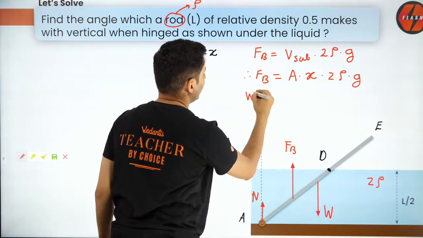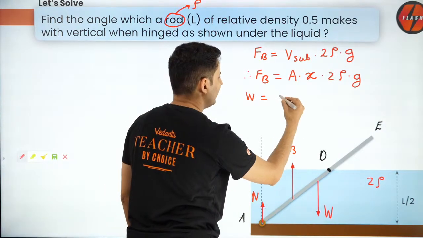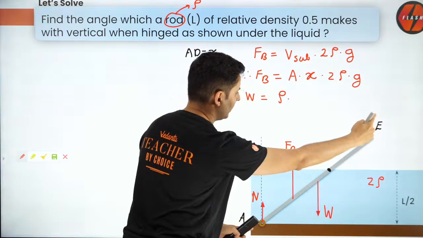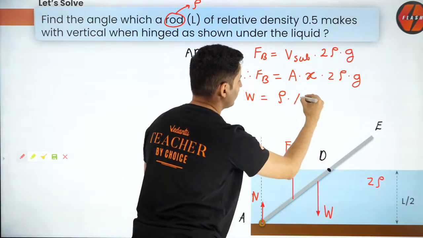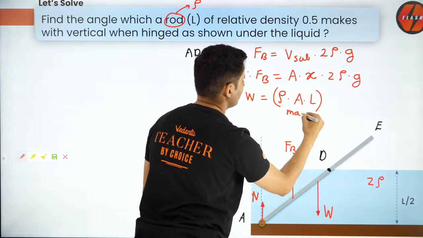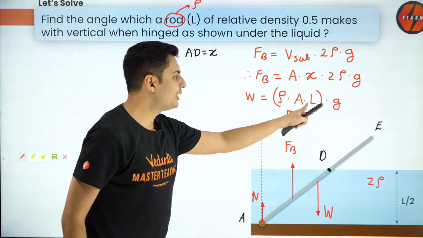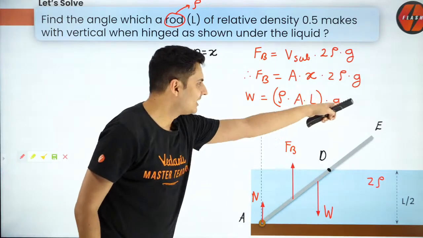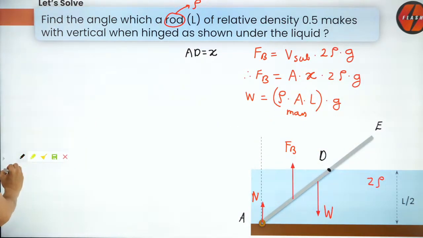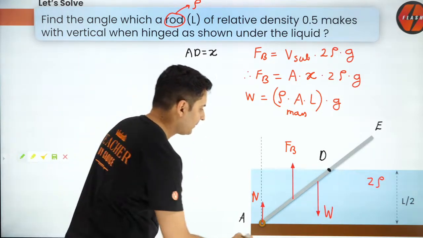Now think, what is the weight of the entire rod? The weight of the rod will be the density of the rod, rho, into the area of cross section into the total length, because that much is the mass of the rod, into g. So density into volume gives the mass, and into g gives the weight. So I have got all these things. Now the only thing remaining is to figure out the torque.